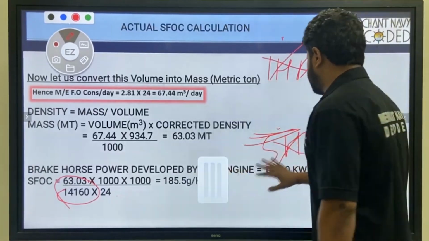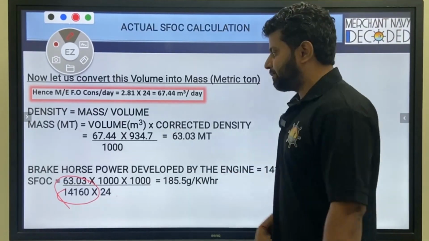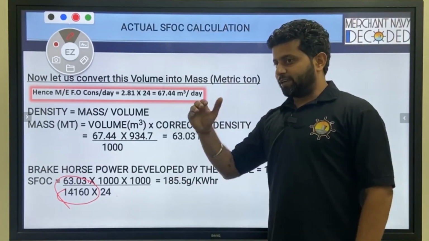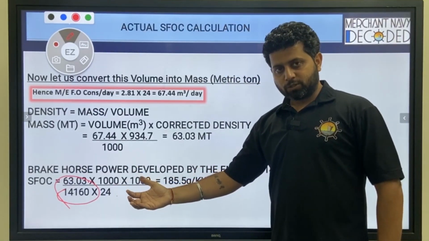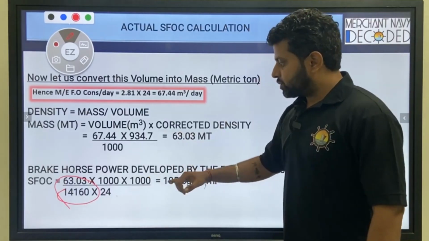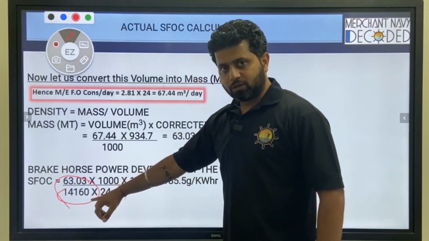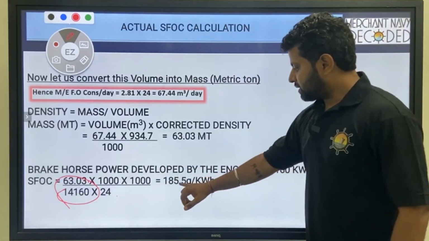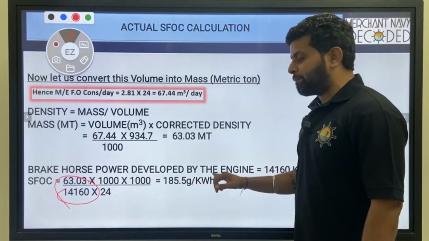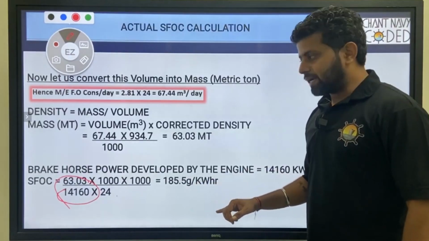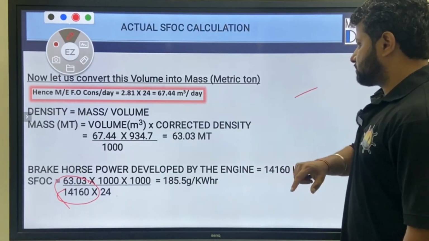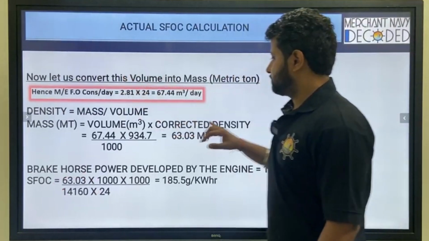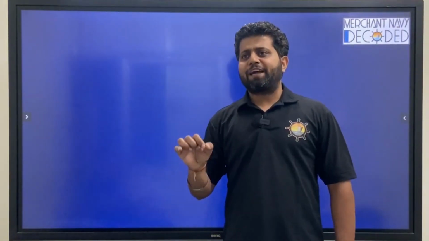Remember this. So this I would have calculated at that time using all the calculators, like you've seen in the last sheet. So it came out to 14160 kilowatt. So I divided by 14160 and the answer came over here. Copied. So the answer is 185.5 gram per kilowatt hour. Copied, guys. So 185.5 gram per kilowatt hour is your SFOC.